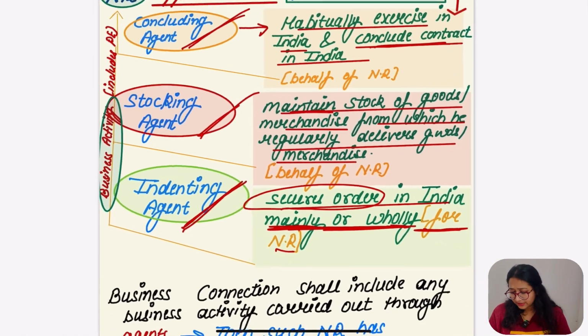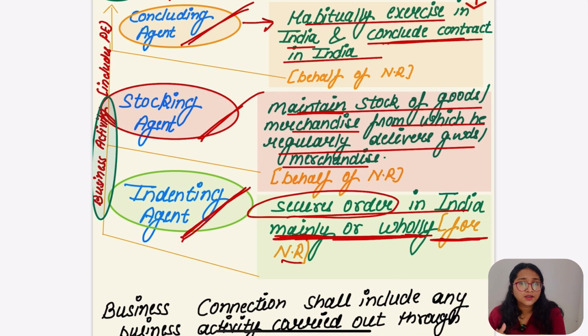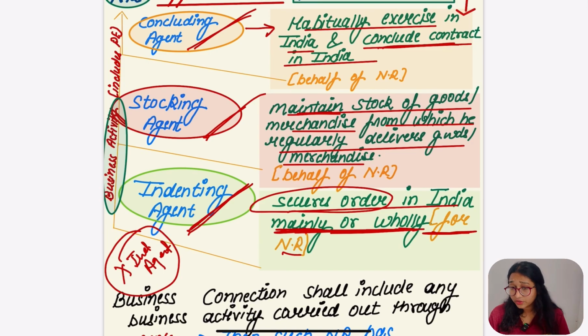What if we take the independent agent? Are they going to fall in this condition? No, because in case of an independent agent, he is actually doing business on his own. He is not doing any business on behalf of the non-resident. Is it clear? So in case of independent agent, we are not going to take the independent agent. We are going to take the three parts.